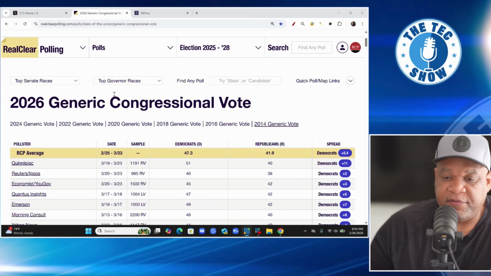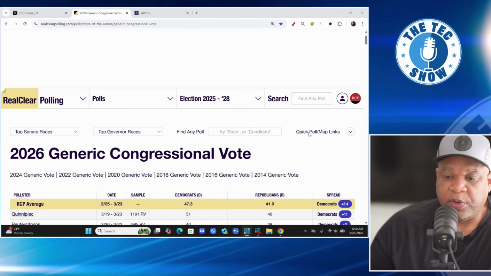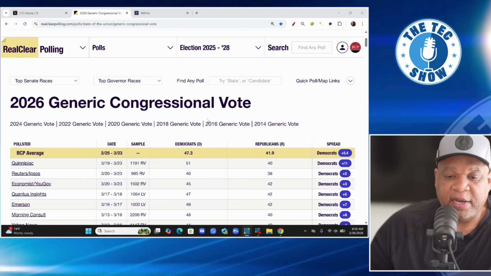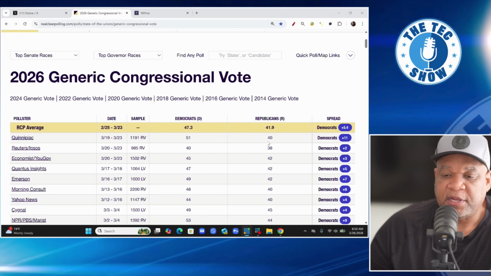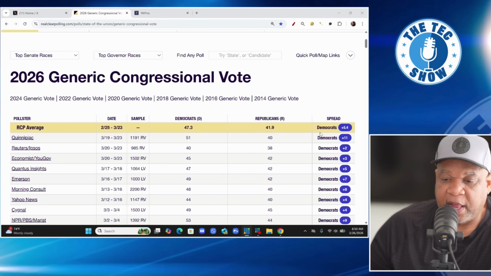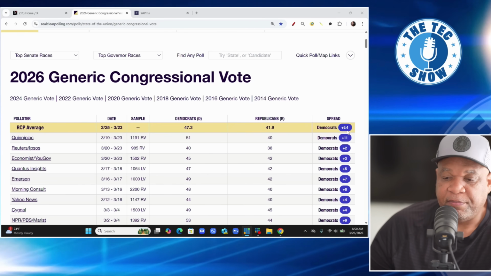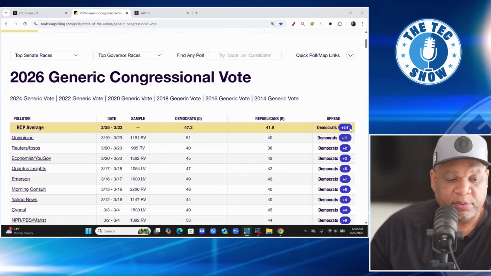Okay, so what I want to do is show you, first off, the generic ballot. So what are we looking at right now? We're looking at Real Clear Politics, and you guys know they average the different polls. Right now they're showing the generic ballot, in yellow here at the top, at plus 5.4%.